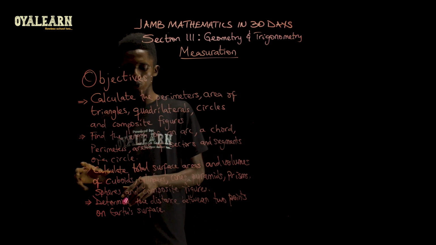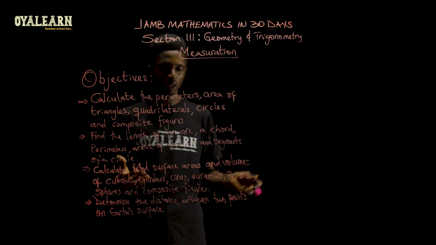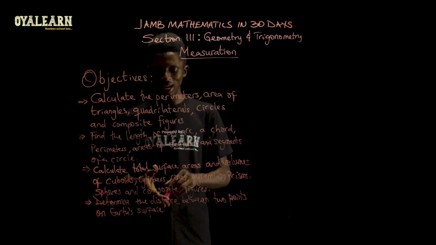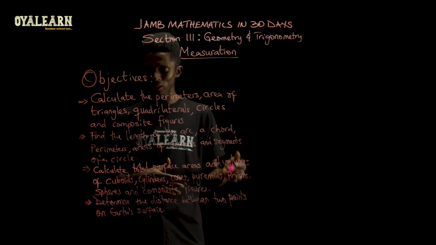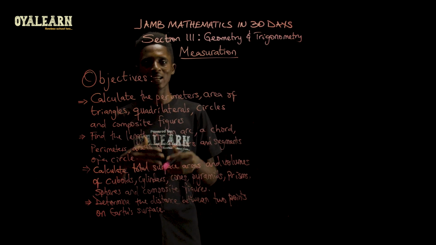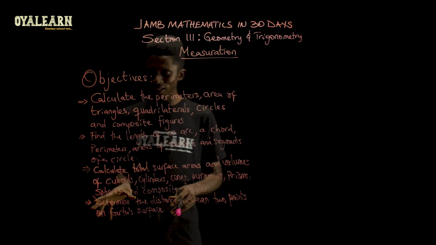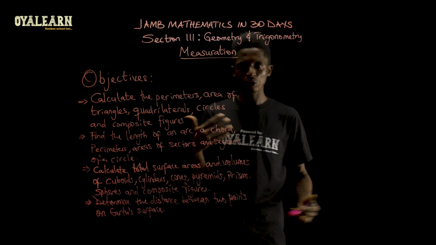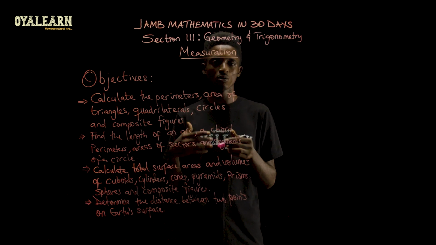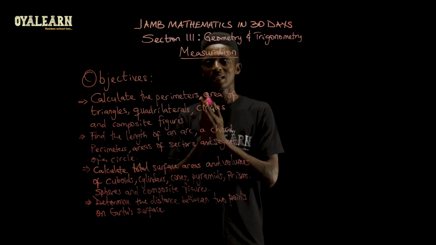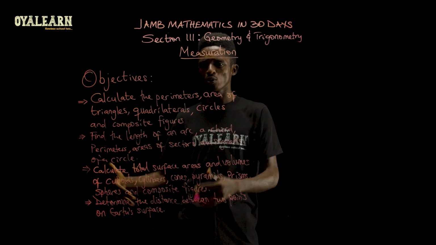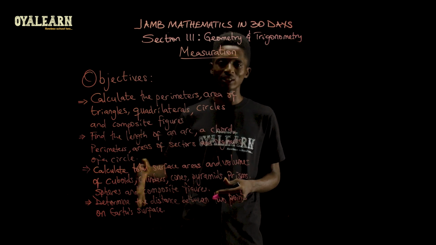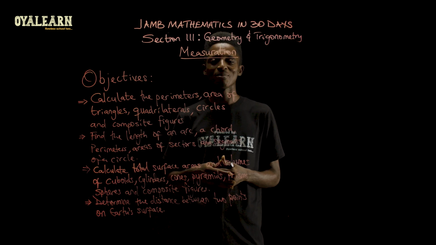They also expect that you should be able to calculate the total surface areas of some solid shapes such as cuboids, cylinders, cones, pyramids, prisms, spheres, and other composite figures. And finally, they expect that you should be able to determine the distance between 2 points on Earth's surface using your knowledge of great and small circles, that is longitudes and latitudes. So now that we've looked at what Jamb expects of you, let's go on to solve some questions on these objectives that we have itemized.